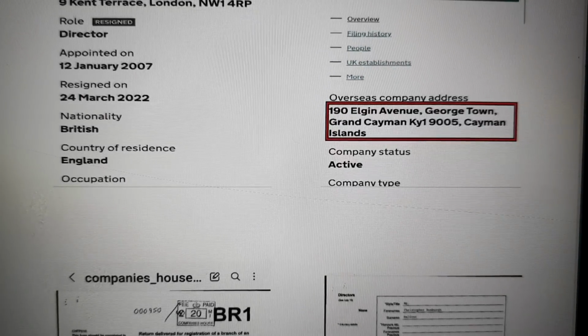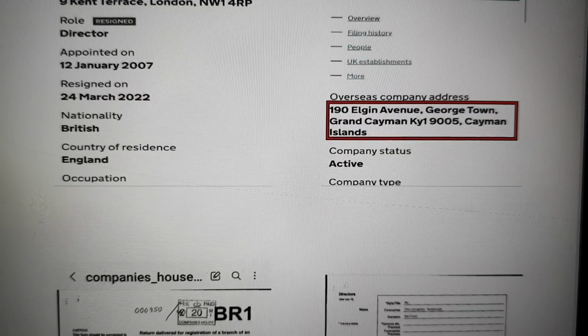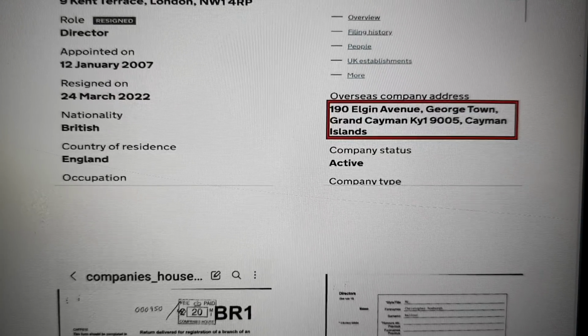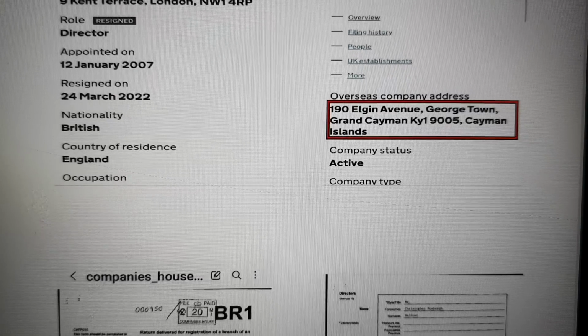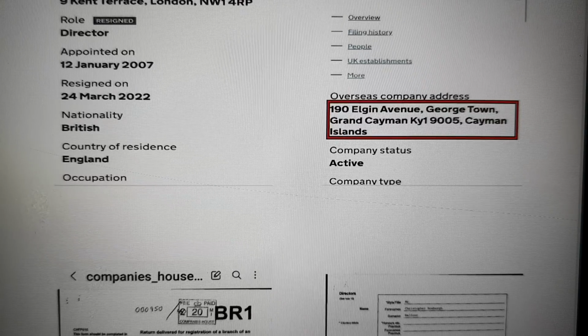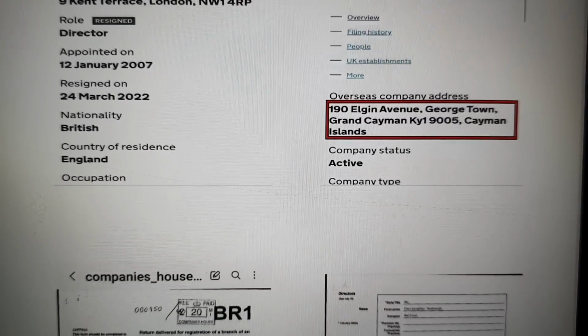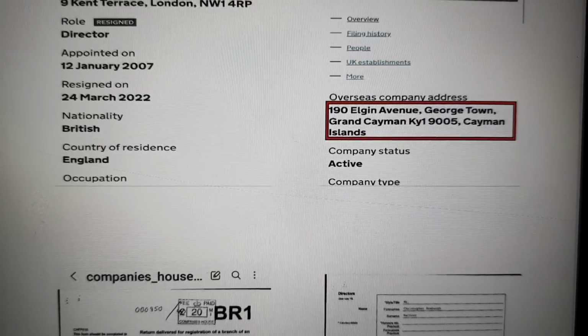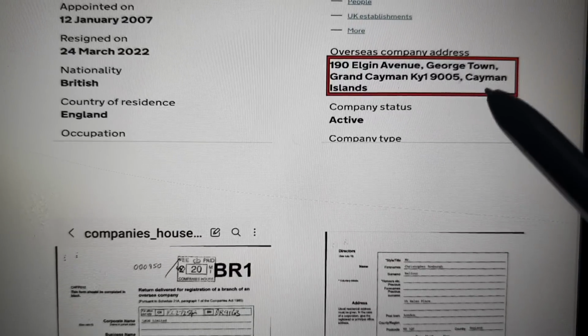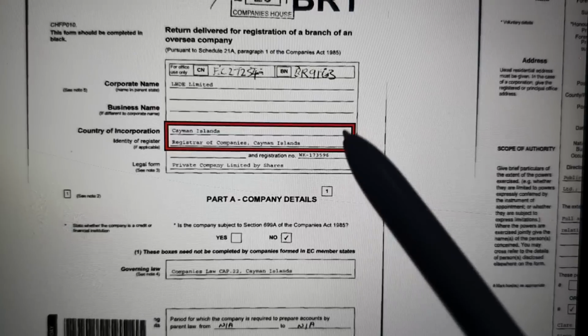I obviously presumed it was a legitimate company, so became a director, thinking that if I become part of the freehold, then my property may increase in value because it becomes more saleable. If you have a freehold as opposed to a leasehold, I was thinking it would be a good idea. And if you're a director, you can actually have a say over how that building is managed, which I tried to do lawfully and legitimately, but I was removed. But here we go. It connects through to the Cayman Islands. Now, the Cayman Islands is an offshore tax haven system, but it can be used not only to avoid paying tax, but also to launder money through into offshore accounts, and we'll talk about that later.